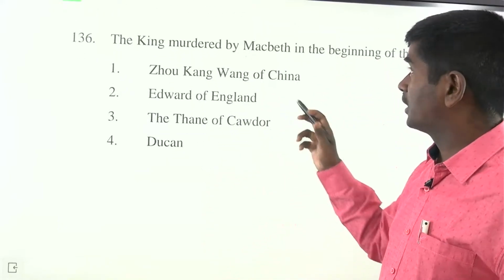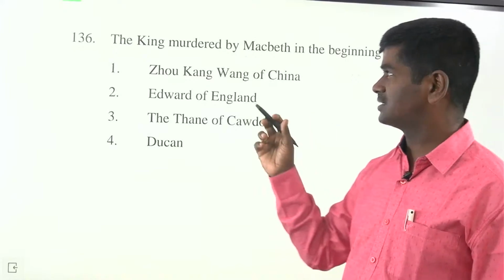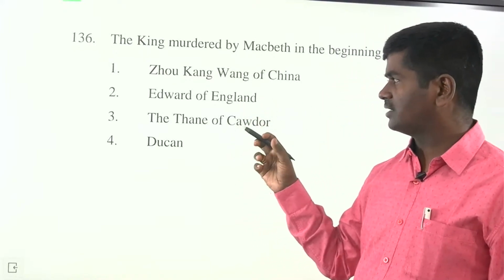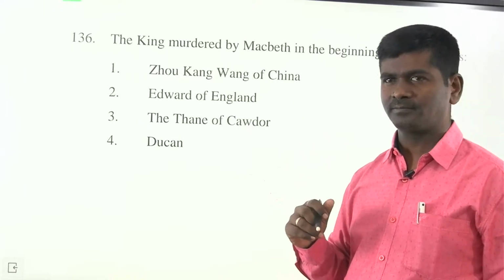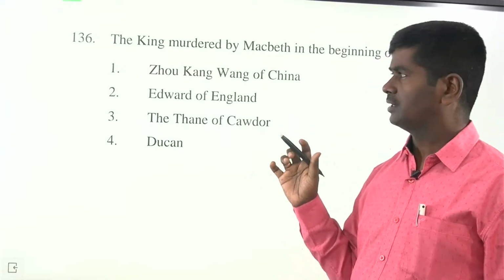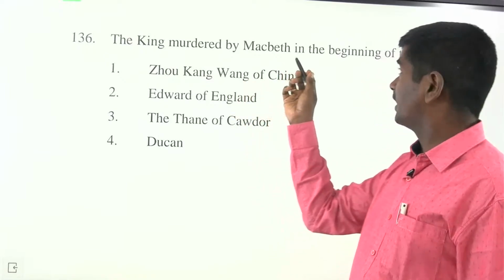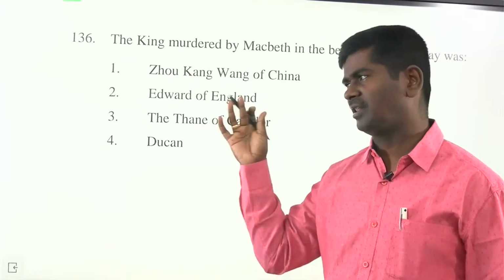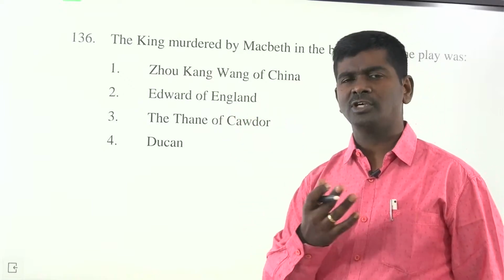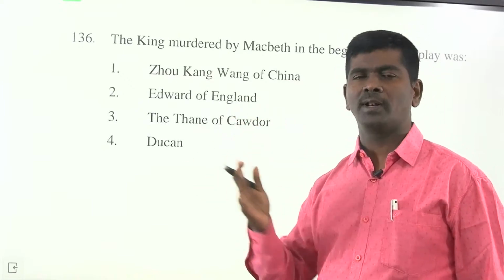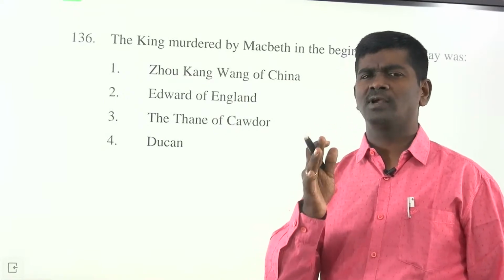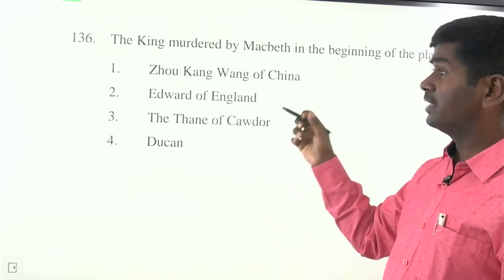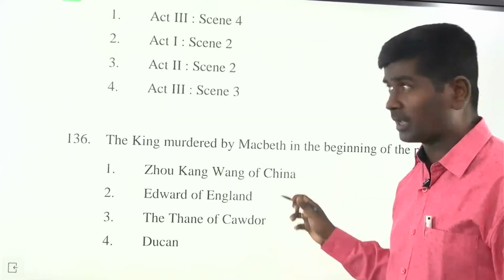Next, the king murdered by Macbeth in the beginning of the play was Zhou Kang Wang of China, Edward the King of England, the Thane of Cawdor, or Duncan. Very simple. So who is the king in Macbeth? Duncan, and Duncan was killed by Macbeth. Macbeth is one of Shakespeare's four greatest tragedies: Hamlet, Othello, King Lear, Macbeth. So the king who was murdered is Duncan, killed by Macbeth.